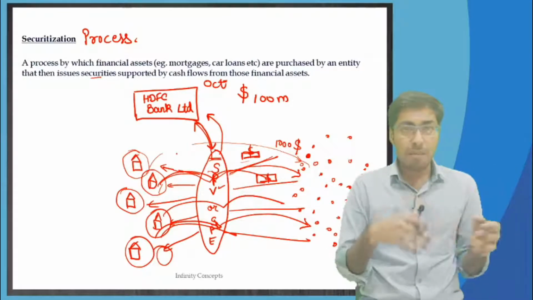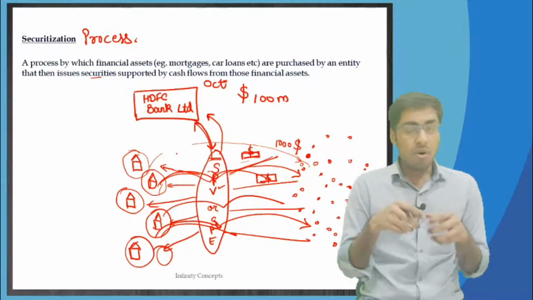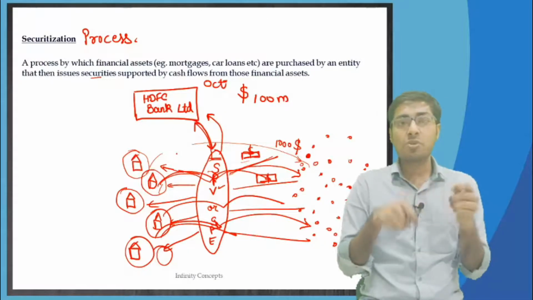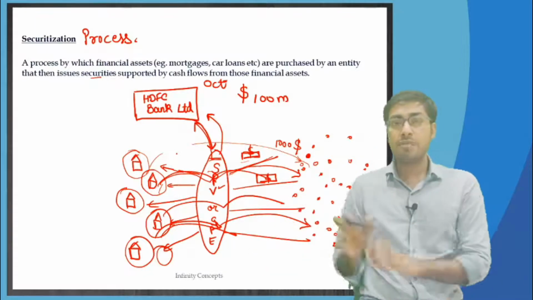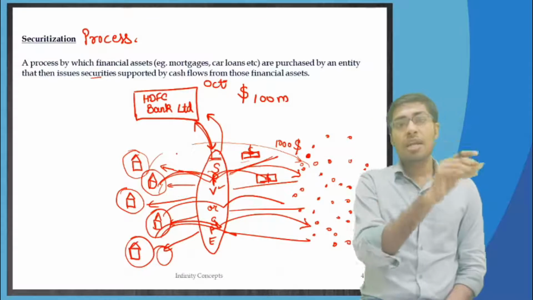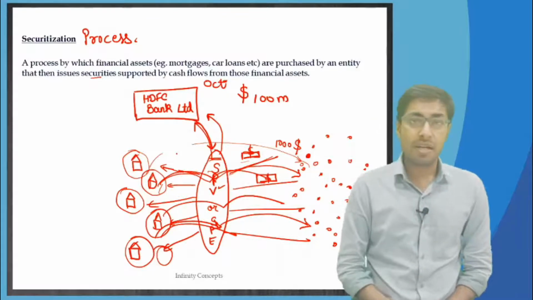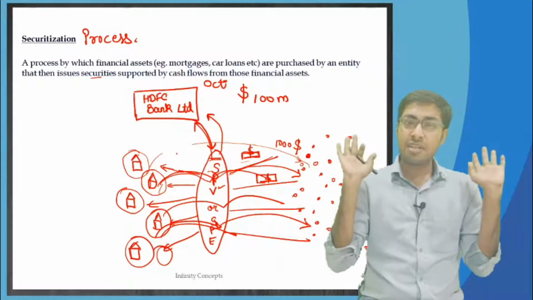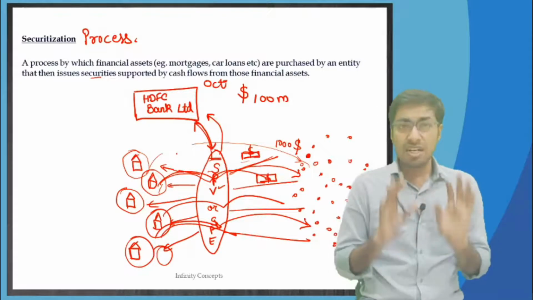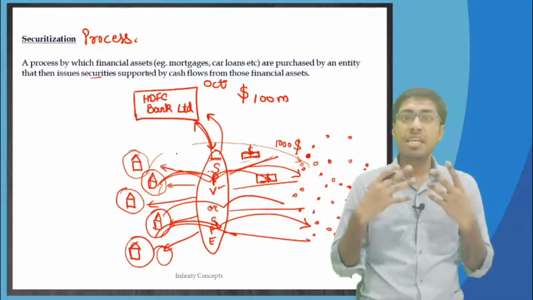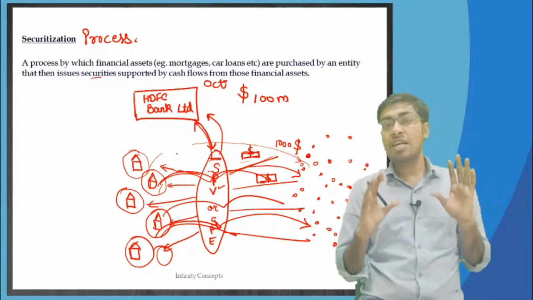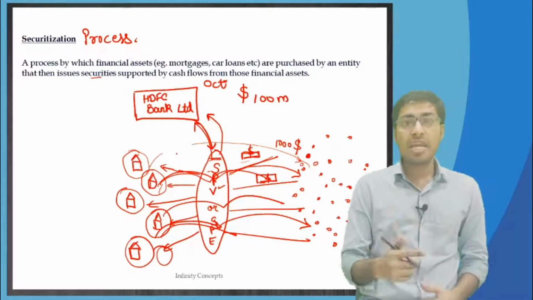Like in October they packaged all the home loans together, right? All the home loans they packaged together and transferred to the SPV, and the SPV the same day gave $100 million back to Hdfc Bank Limited. Now Hdfc Bank Limited is free. It has got its money back, its capital is not getting stuck, and it can start its new business fresh again from next month.